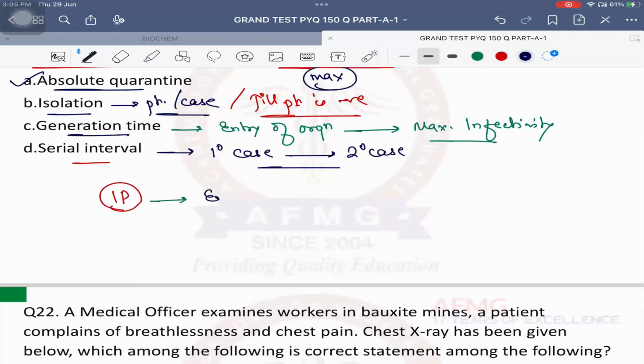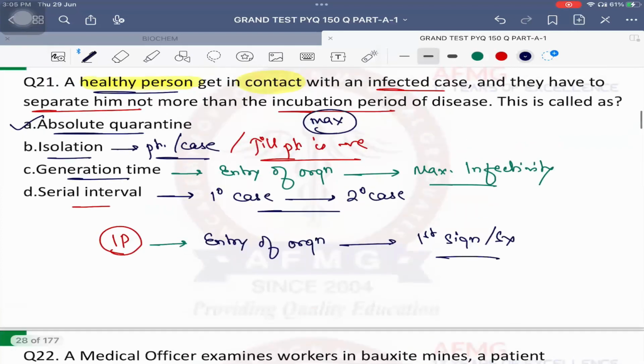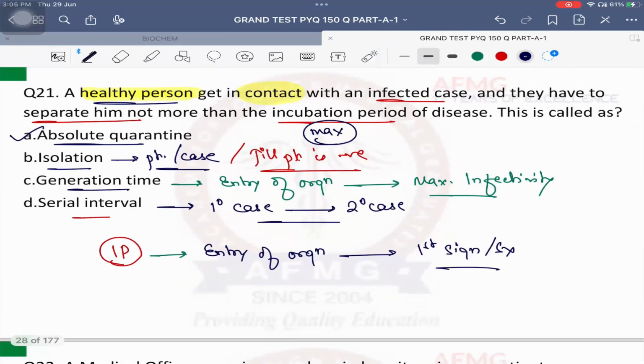Very good. So please remember the time gap between entry of organism in the body till the first sign or symptom in the patient. That is what is called the incubation period. The time gap from entry of organism in the body till first sign or symptom is known as incubation period. The time gap between entry of organism till maximum infectivity will be called generation time. And the time gap between primary and secondary case of a disease is known as serial interval.